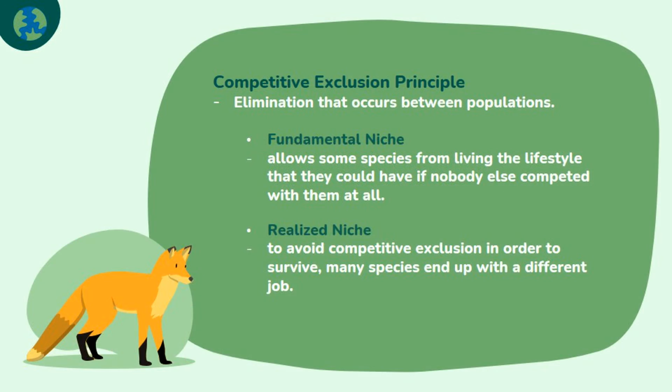Because some resources are finite, they become limiting factors for certain populations, and the population can only get as big as these factors will allow. Therefore, elimination occurs between populations. This is the competitive exclusion principle. But if the competitive exclusion principle is the natural law of the land, why not mass extinction?